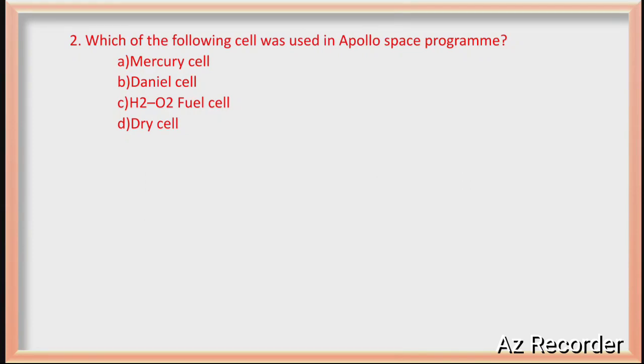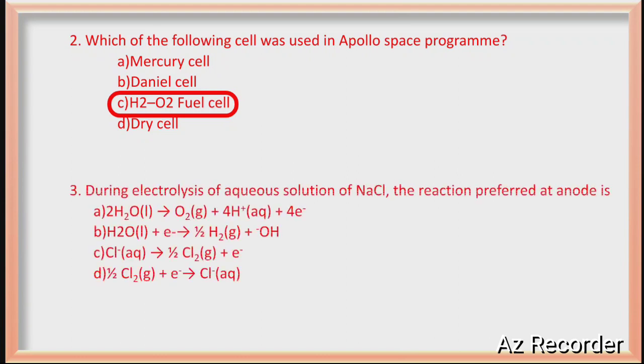Which of the following cells was used in the Apollo space program? It is a hydrogen oxygen fuel cell, guys. Hydrogen oxygen fuel cell. During the electrolysis of aqueous solution of NaCl, the product liberated at anode is nothing but chlorine gas. Cl minus is converted into Cl2 with elimination of electrons. So option C is the correct answer for this question.